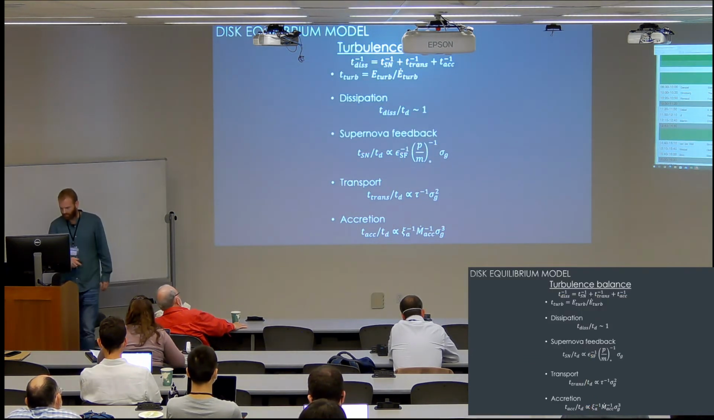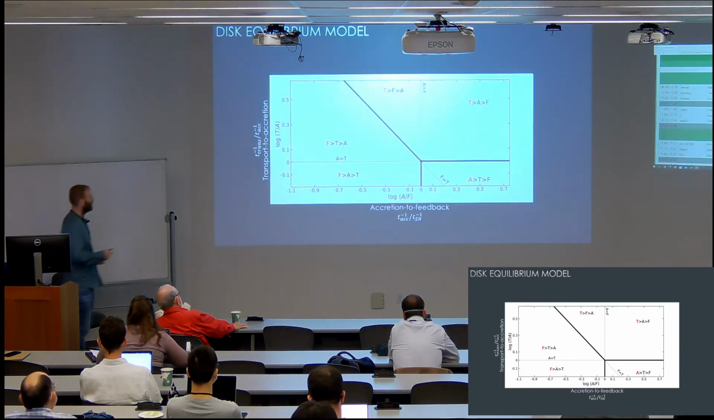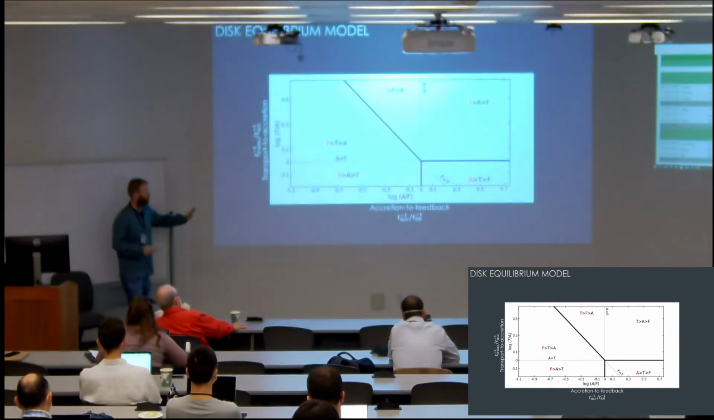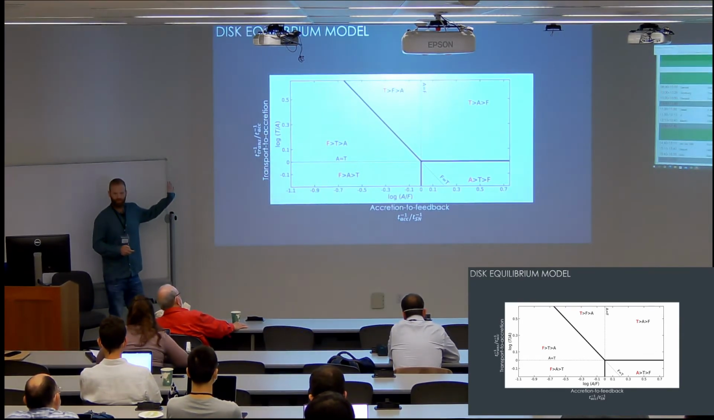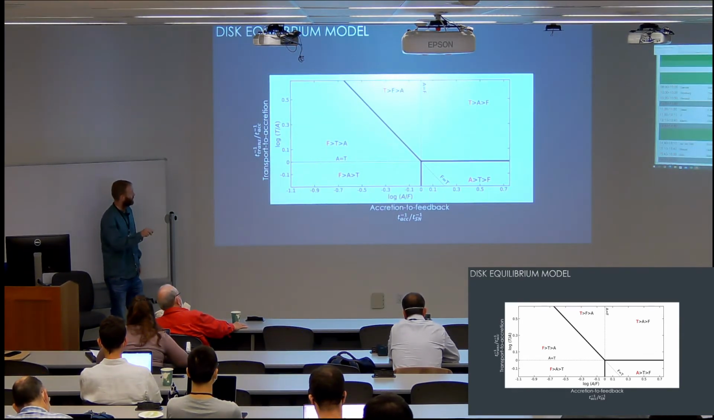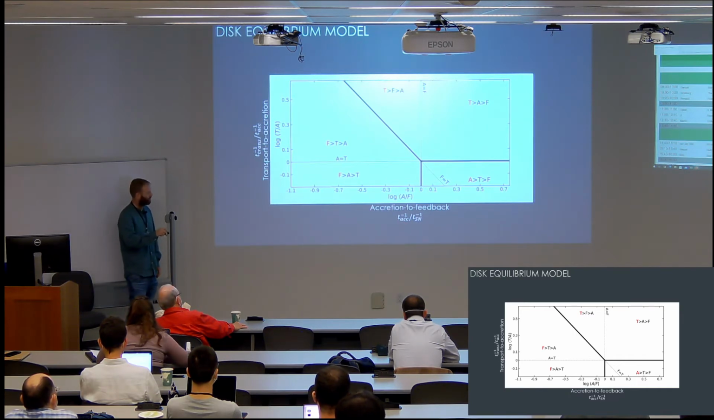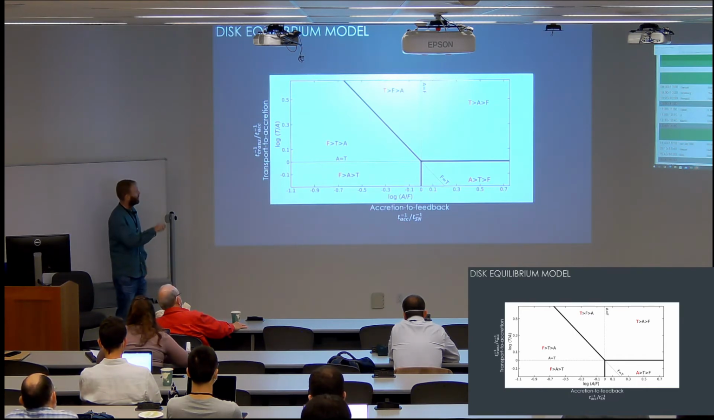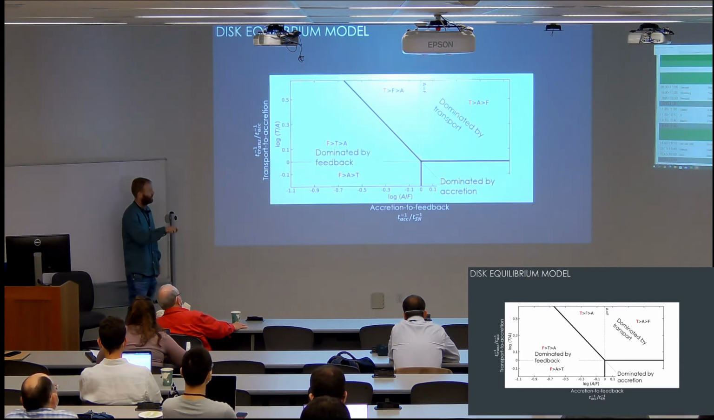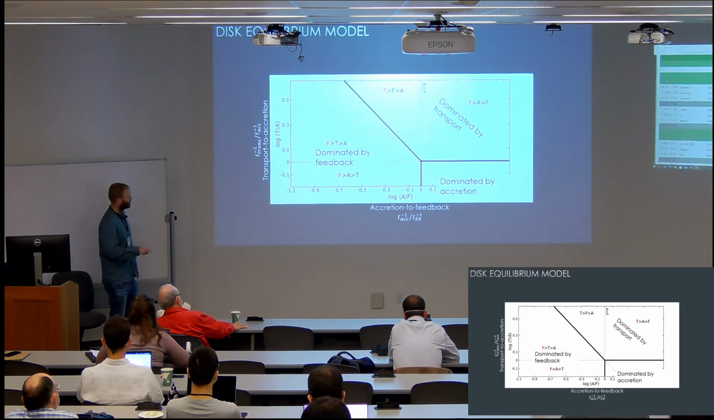Okay, so let me try and speed my computer up. Okay, so we are now ready to try and answer the question, which of the drivers is the more important one? So we look at this plane. The vertical axis is the ratio between the driving by transport to the driving by accretion. The horizontal axis is the ratio of driving by accretion to driving by transport. The plane is divided into 3 main regions, each in which a different driver is the dominant one, in terms of the amount of energy it injects into turbulence.